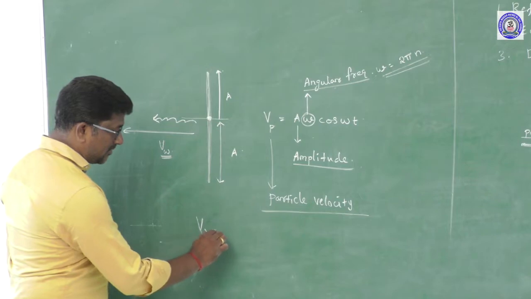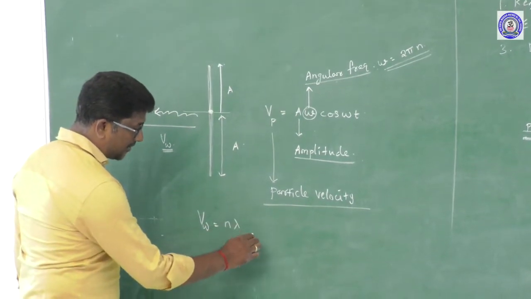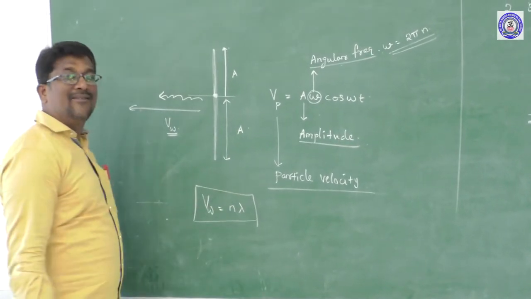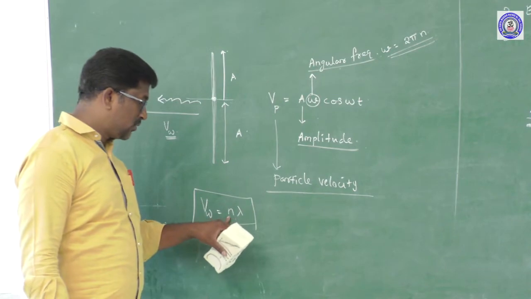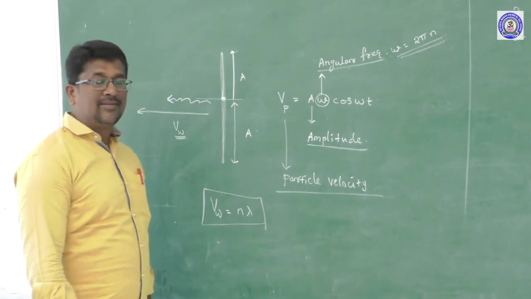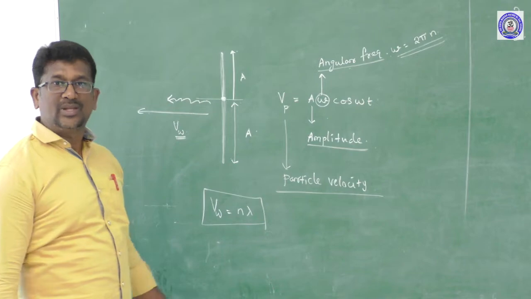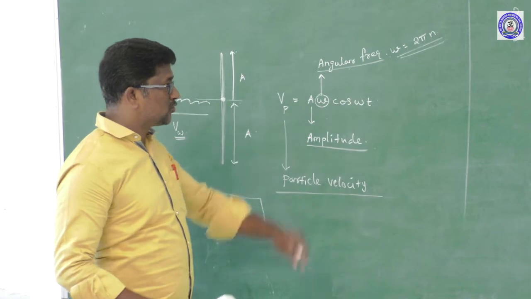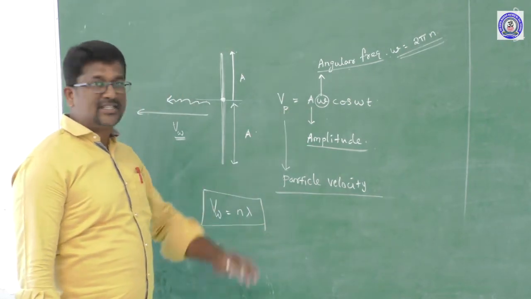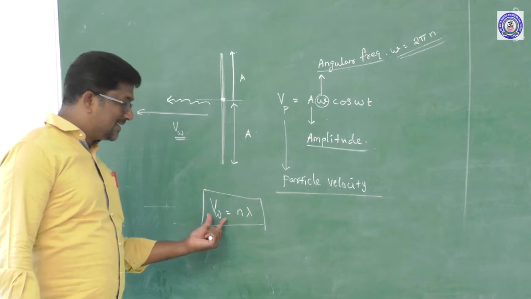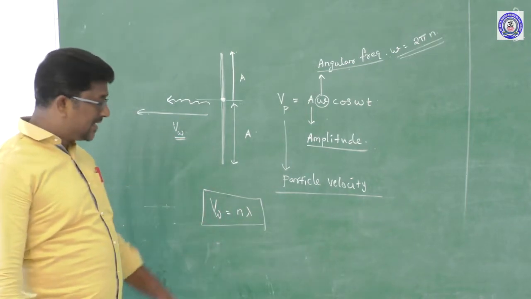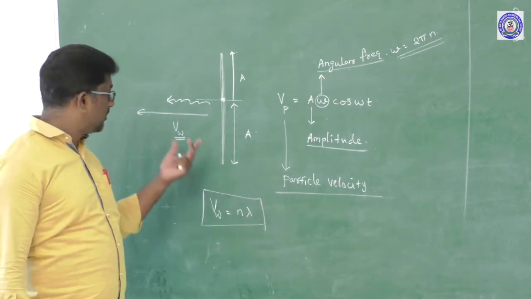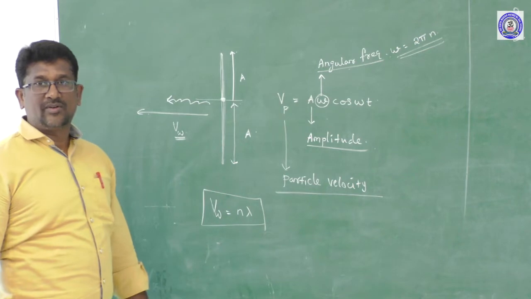It is given by V suffix W is equal to n into lambda. Here n is the frequency of the wave, and lambda is the wavelength of the wave. The product of frequency and wavelength gives the wave velocity, or the velocity of the wave in the medium. Particle velocity is V suffix p is equal to A omega cos omega t. This velocity continuously changes with time. But the wave velocity remains constant in a given medium, and it is given by n into lambda, where n is the frequency of the wave and lambda is the wavelength of the wave.